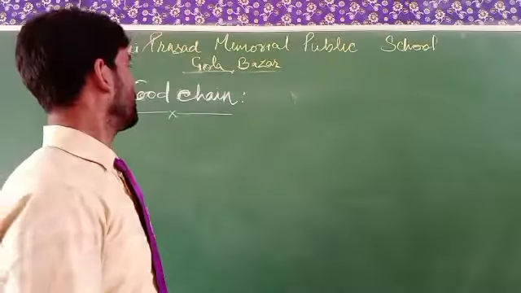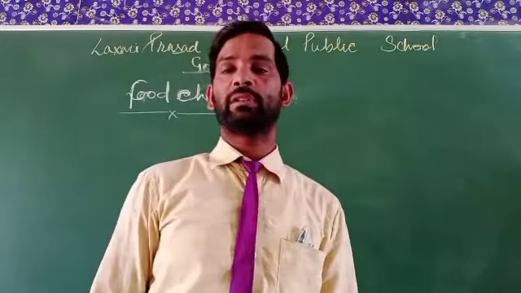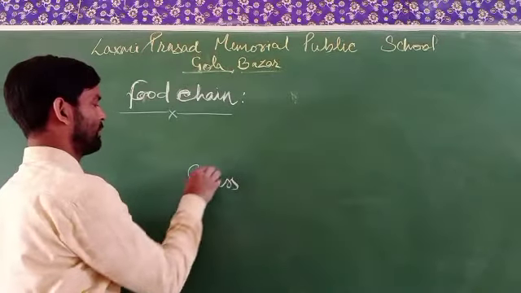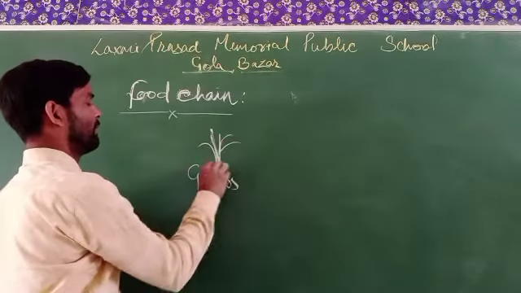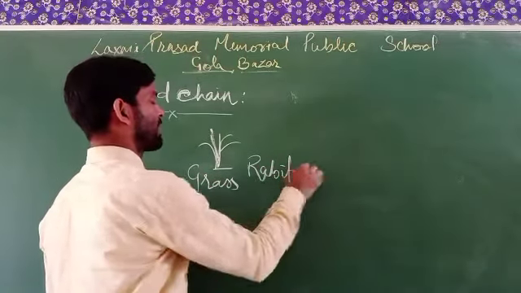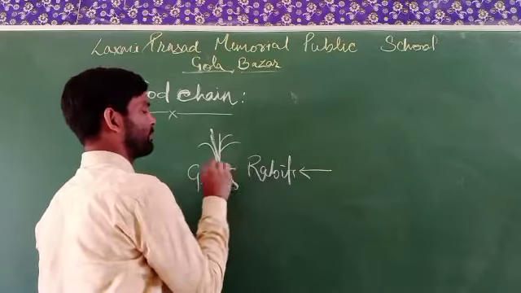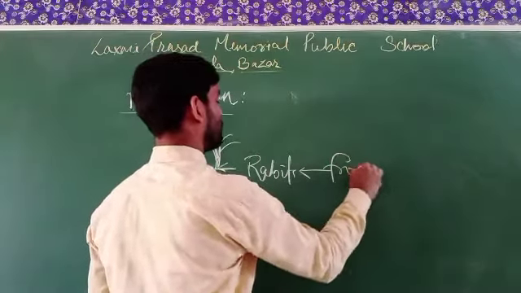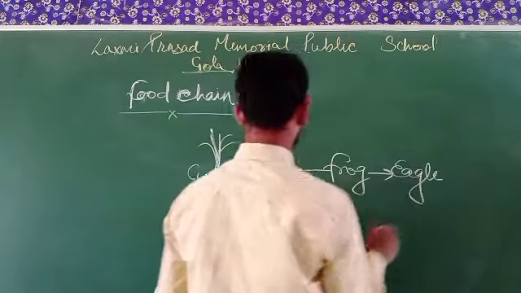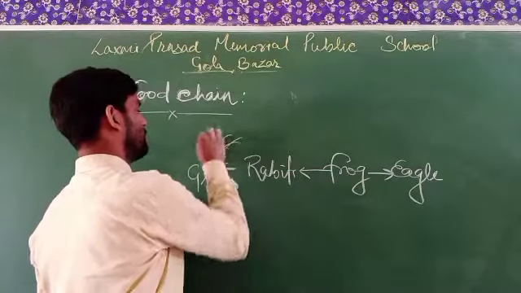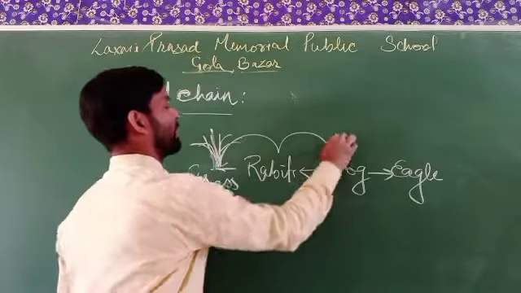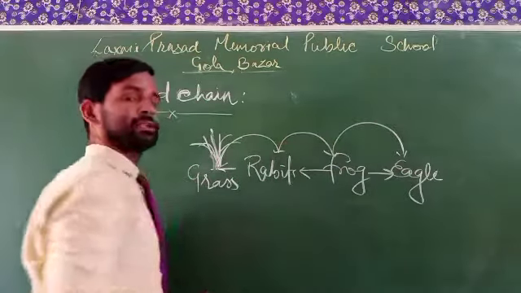Here you can see an example of a food chain. Here is grass. Grass can be eaten by rabbits, rabbits can be eaten by frogs, and frogs can be eaten by eagles. These show the interdependency of animals in a cyclic way.